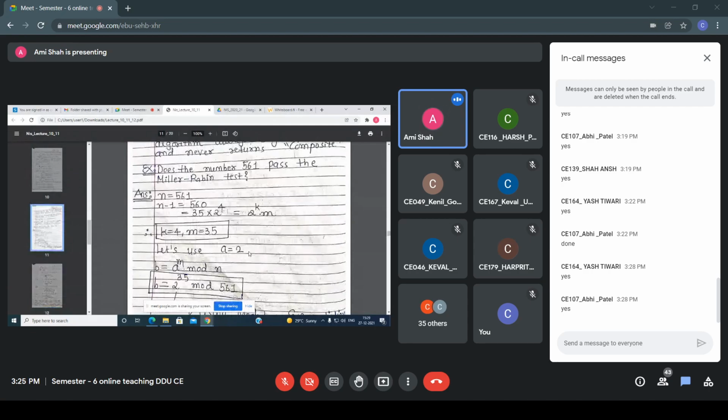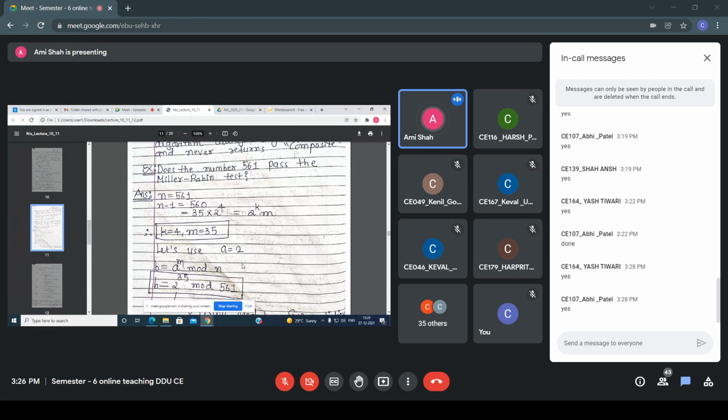Now, here is another question. Quickly, everyone: does the number 561 pass the Miller-Rabin test? So here n equals 561. In which form am I writing n minus 1, that is 560? 35 into 2 raised to 4. I am writing it in the form 2 raised to k into m, where m is an odd number. So now k equals 4 and m equals 35.